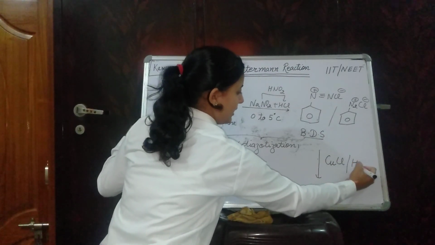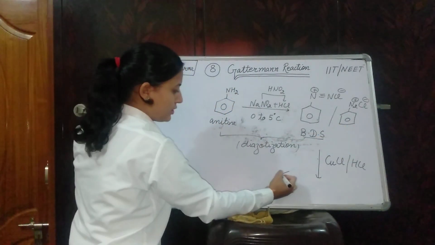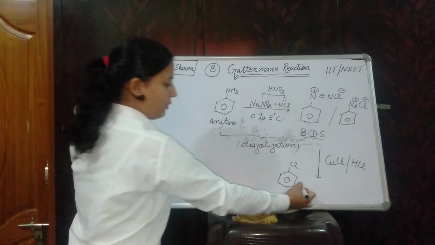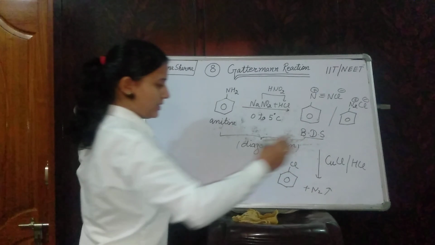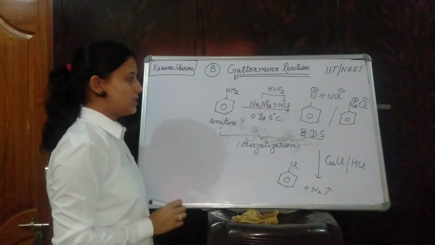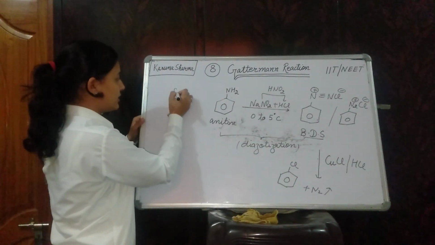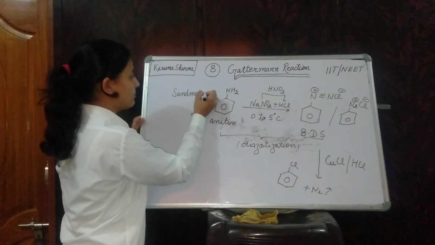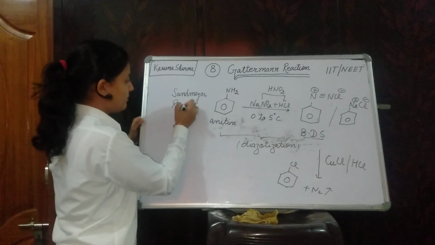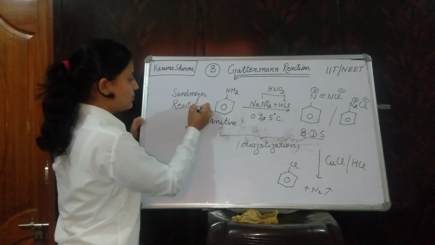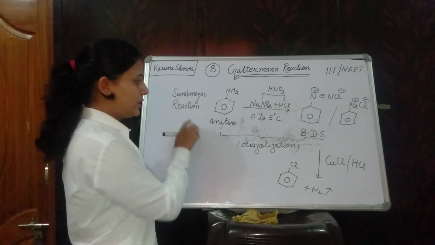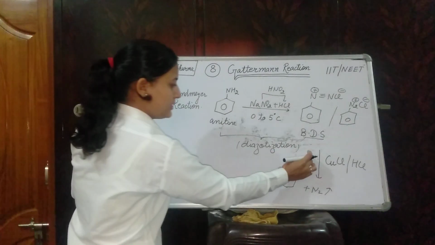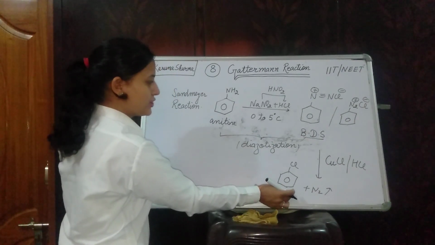But after this, if you are taking CuCl and HCl, formation of aryl halide, here chlorobenzene, will take place with removal of nitrogen gas. We have discussed the mechanism of the Sandmeyer reaction. This is your Sandmeyer reaction. We will compare Sandmeyer and Gattermann. There must be no confusion at all for these two name reactions, as they are very important.